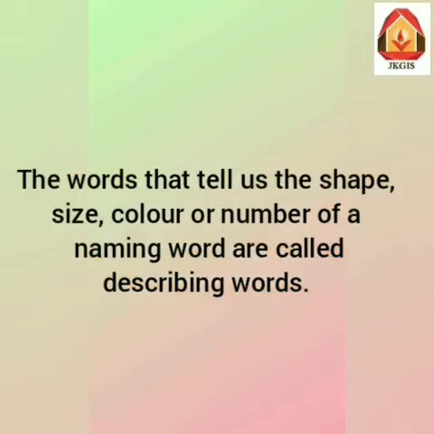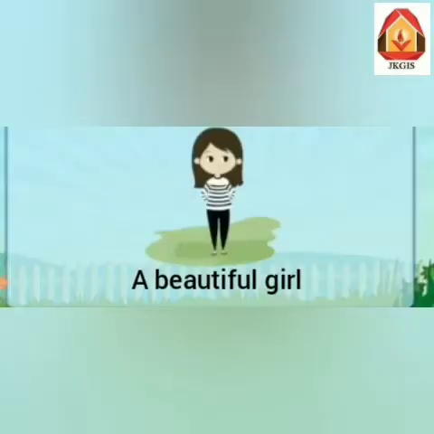So friends, the words that tell us the shape, size, color or number of a naming word are called describing words. Friends, let us see more examples. Here you can see a picture of a girl, and we know that girl is a name of a person.